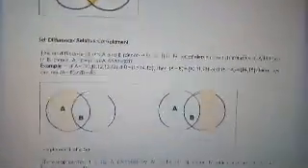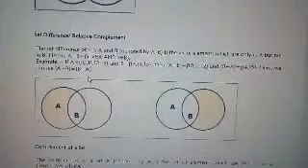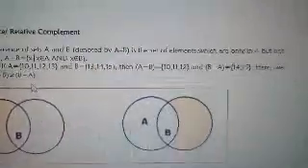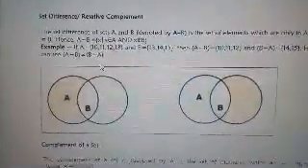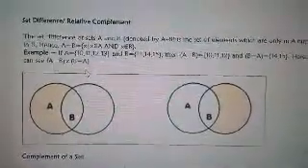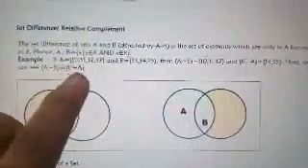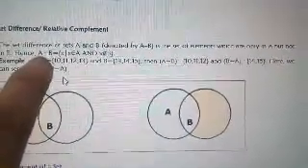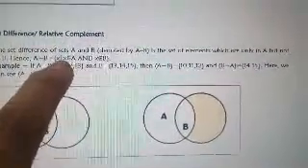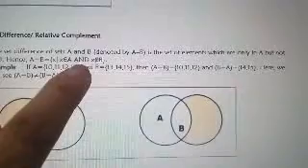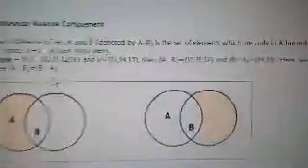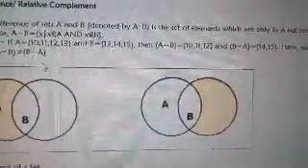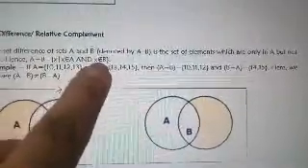Then we also have set difference. The set difference of sets A and B, denoted by this one, is the set of elements which are only in A but not in B. It is in A but not in B. We read the notation: the set difference of sets A and B is equal to the set of X such that X is an element of A and X is not an element of B. This is the symbol for element, and if it has a slash, that means not an element.